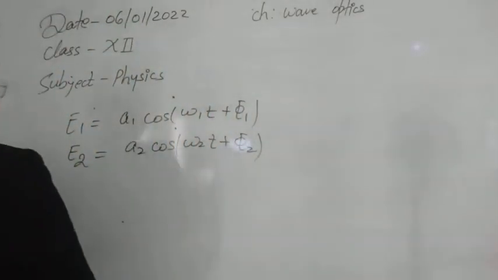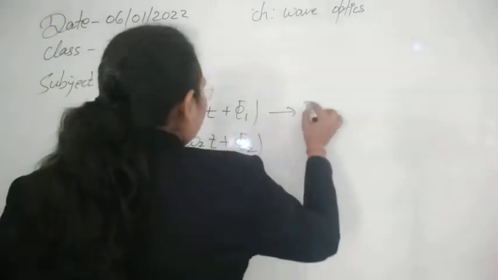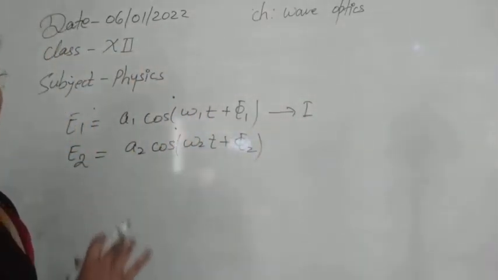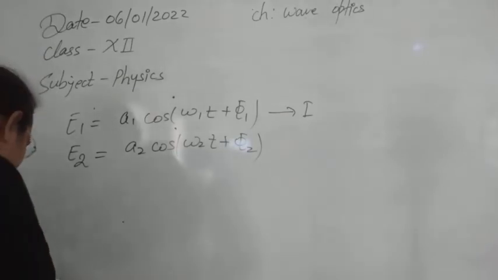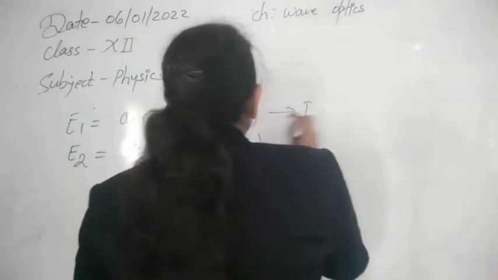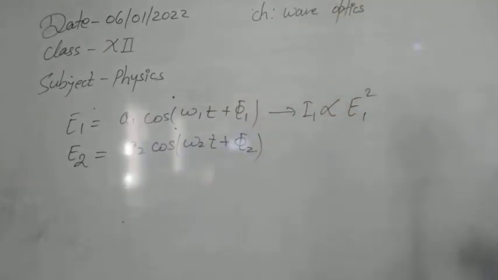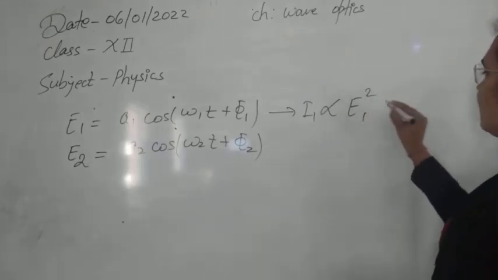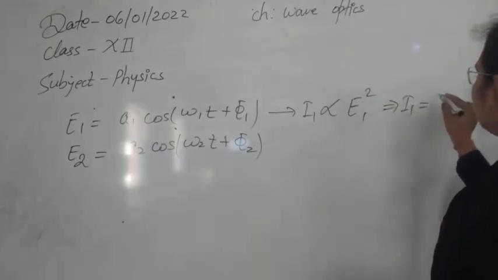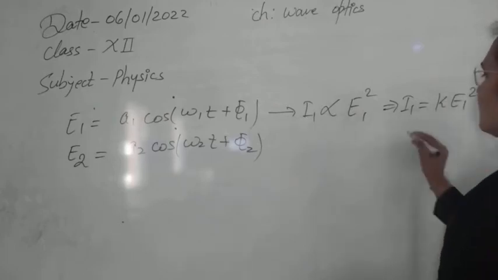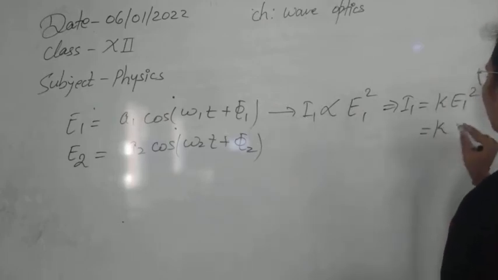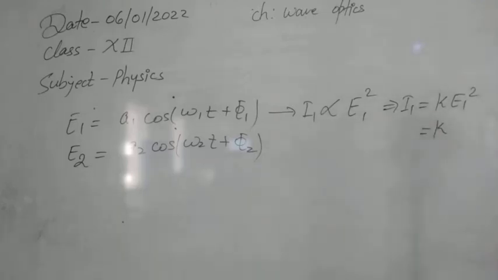Before applying that, let's convert this into the form of intensity. As we know, in the case of a wave, intensity is related to amplitude, and intensity is directly proportional to amplitude squared. So if the intensity of the first wave is I1, which is directly proportional to E1 squared, we can write I1 is equal to K times E1 squared. Now if you put the value of E1 here, this will be equal to K A1 squared cos squared of omega 1 t plus phi 1.